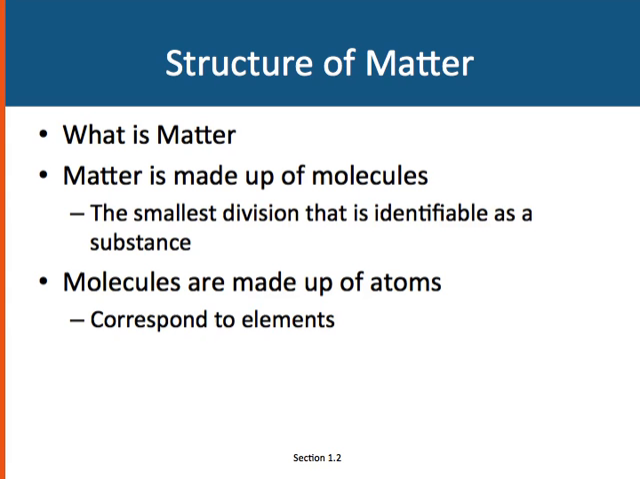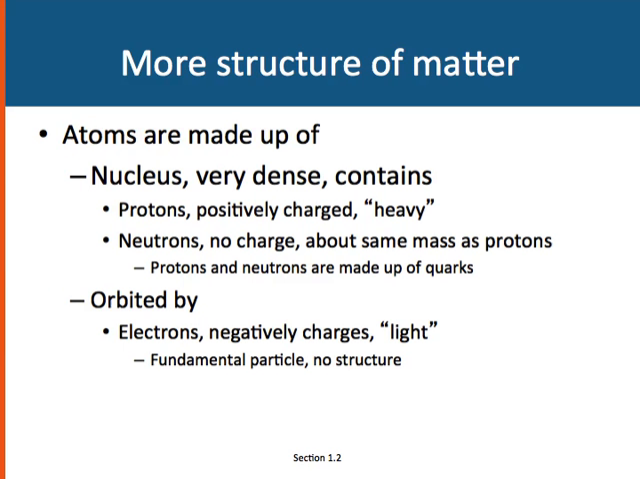So Greek atomos means not sliceable. So an atom then is the smallest amount of matter that we have. Well, we thought that was true. We start with molecules. It's the smallest division that is identifiable as a certain substance. And of course, molecules are made out of atoms that correspond to elements.